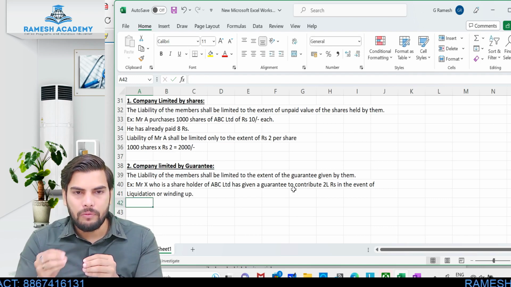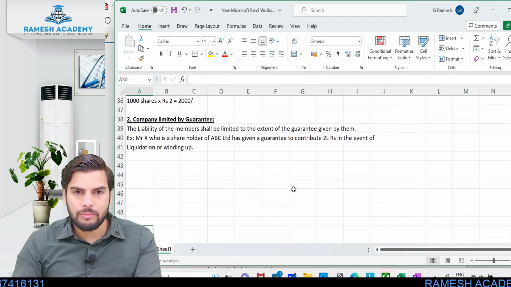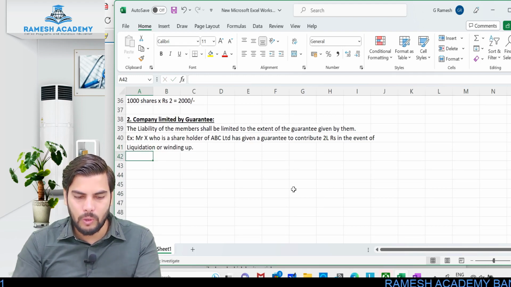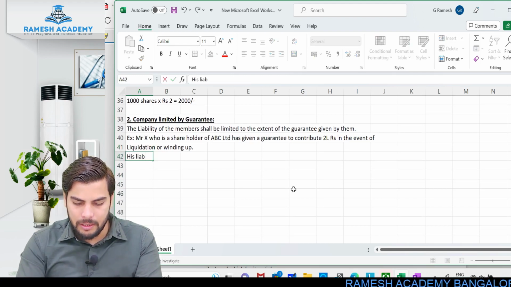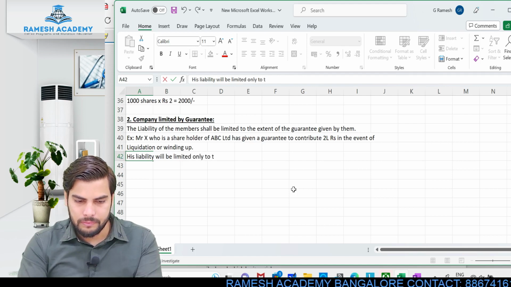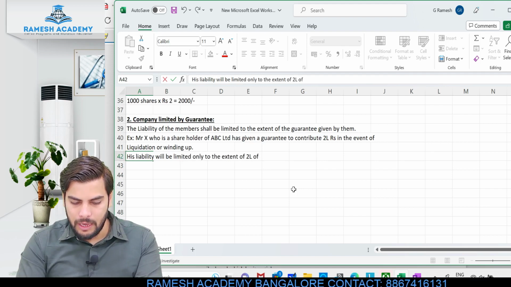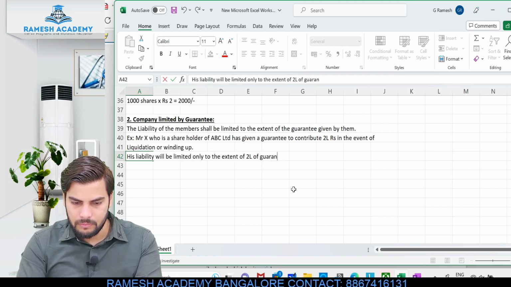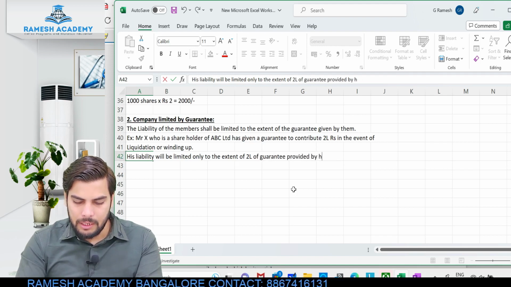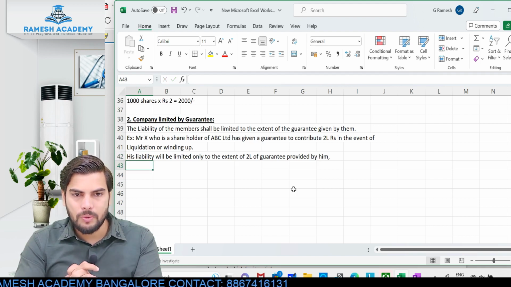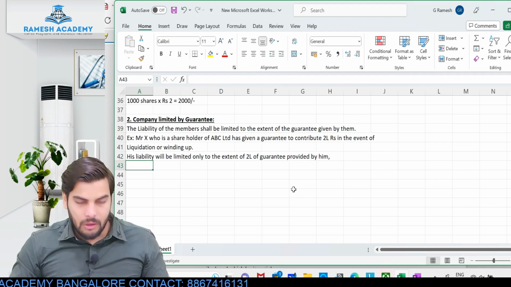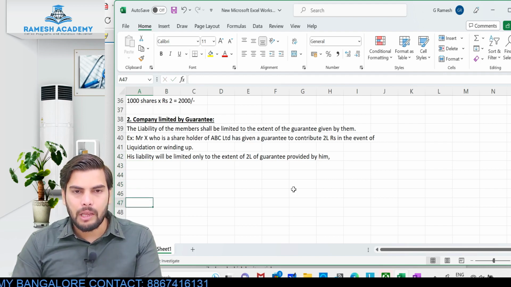So in the event of liquidation or winding up, Mr. X has given a guarantee that he'll be contributing 2 lakh rupees. So his liability will be limited only to the extent of 2 lakh rupees of guarantee provided by him. So his liability will be limited only to the extent of the guarantee which is provided by him. So nothing more than that. Hope you guys understood this. So this is company limited by guarantee.